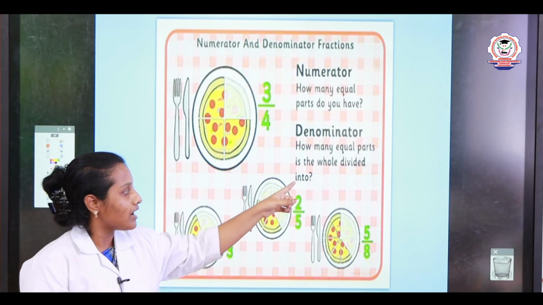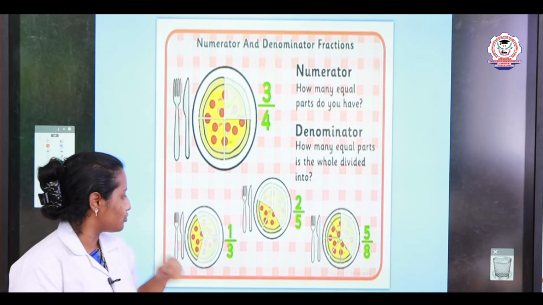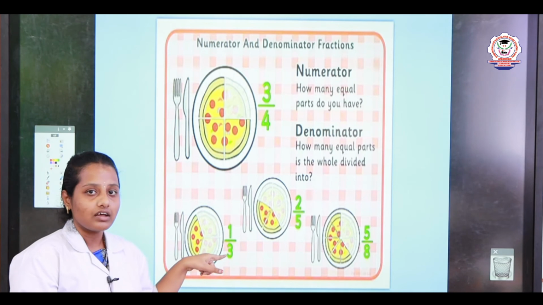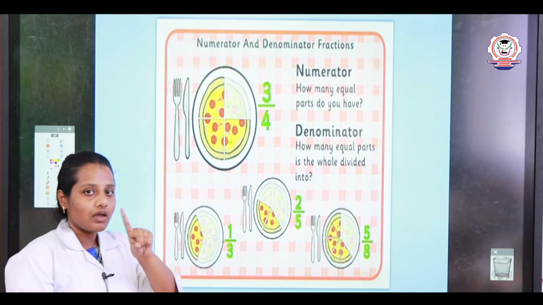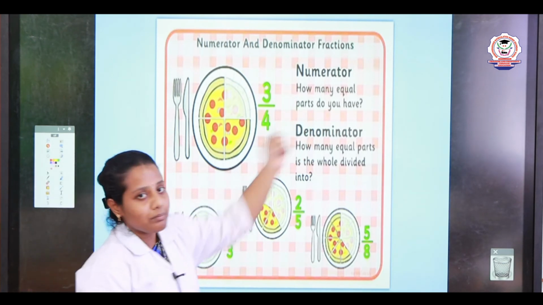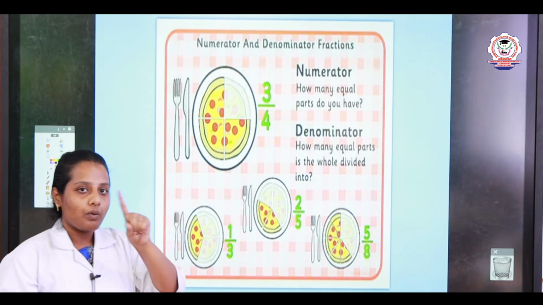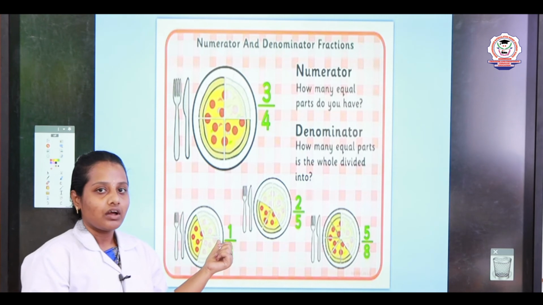How many equal parts is the whole divided into? The whole is divided into 3 here. How many parts are there in the one? It is only 1 part we are having. So how many equal parts do you have? We have only 1 part, and that should be the numerator.